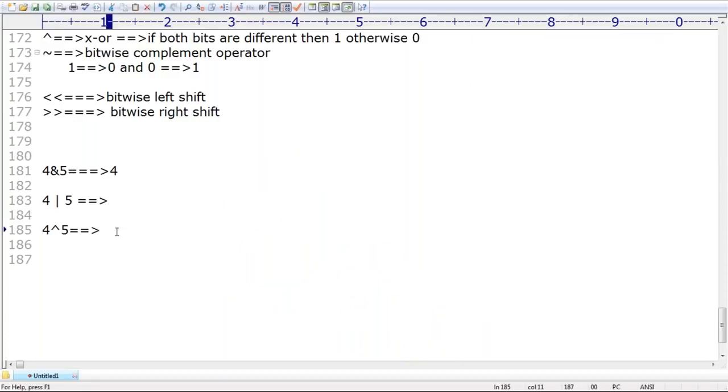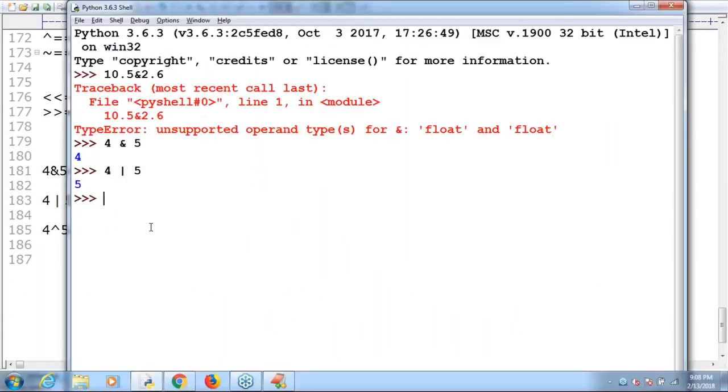If I consider what output by default you are going to get, sir? 1 itself. Make sure, sir. Can you tell 4 XOR 5? What output by default are you going to get, sir? 1 itself is the answer. Boom. All the remaining people, are you able to understand? Are you able to understand, right?